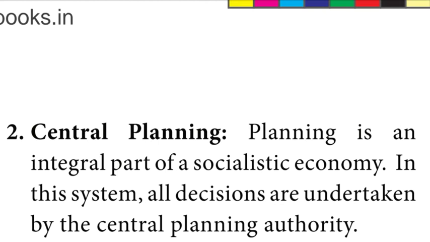V.I. Lenin, for example, launched his first 7-year plan in the year 1921. Later it became 5-year plans. In India, 5-year plans are, to a very great extent, modeled after the Soviet plan. Here, planning is an integral part of a socialist economy. In this system, all decisions are undertaken by the Central Planning Authority.